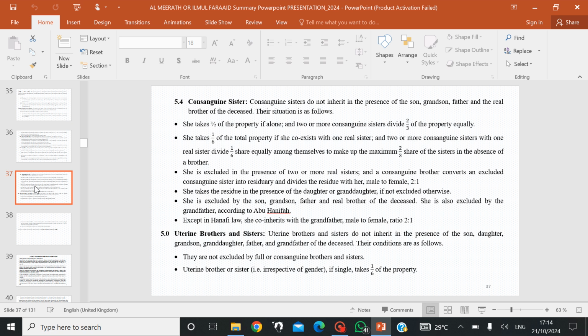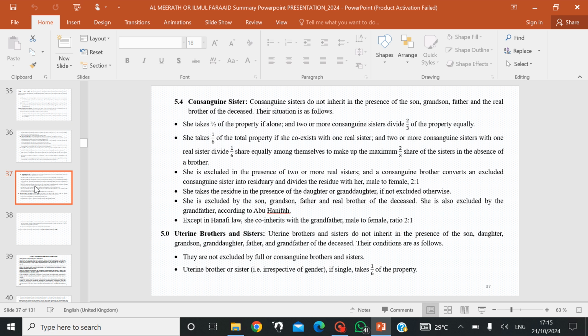Also, she takes the residue in the presence of the daughter or granddaughter, if not excluded otherwise. We need to highlight again that she's excluded by the son, grandson, father, and real brother of the deceased. She's also excluded by the grandfather, according to Abu Hanifa. But the majority opinion says that she can co-inherit with the grandfather.